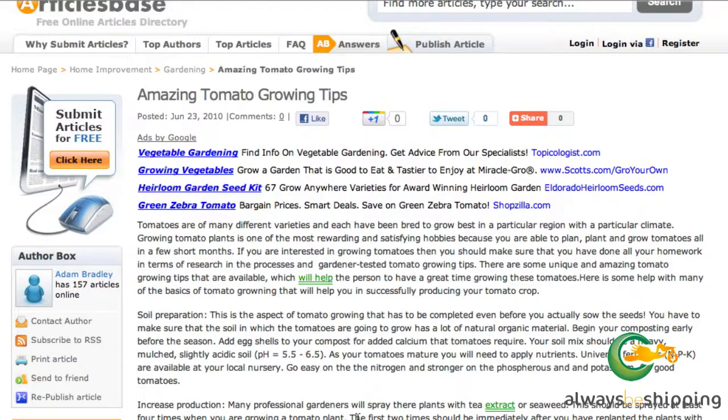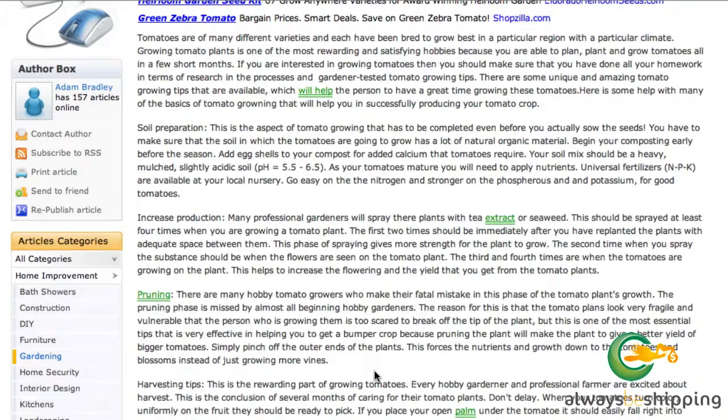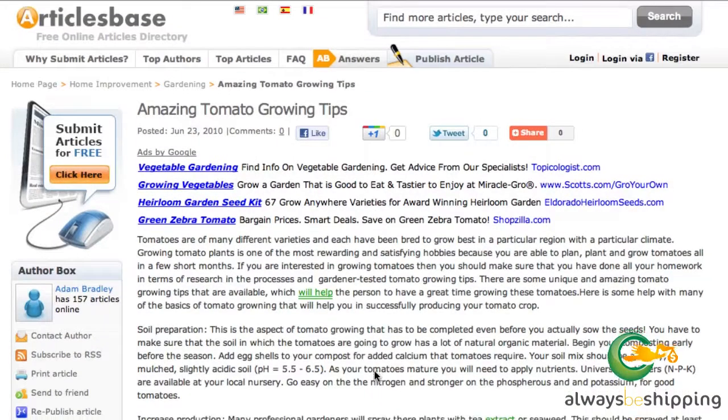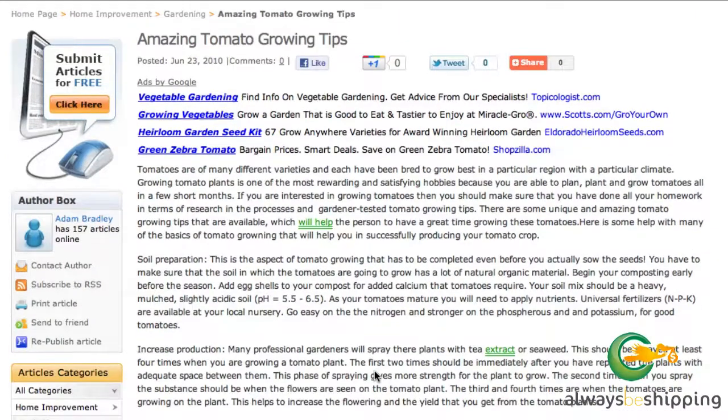and they simply pinch off the outer ends of the plants. This forces the nutrients and growth down. Harvesting tips, open palm under the tomato, it should easily fall into your hand, and what to do if you pick one that isn't quite ripe. So that's pretty good. I don't like the introductory paragraph, like I said, so I may actually leave that out.